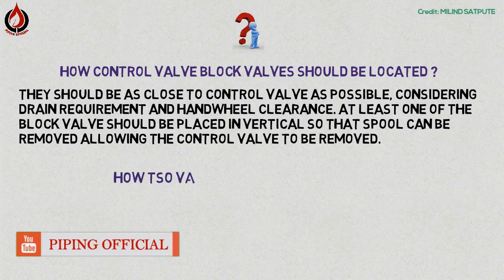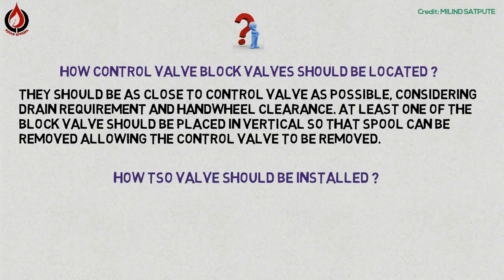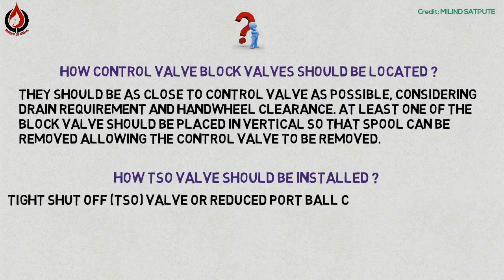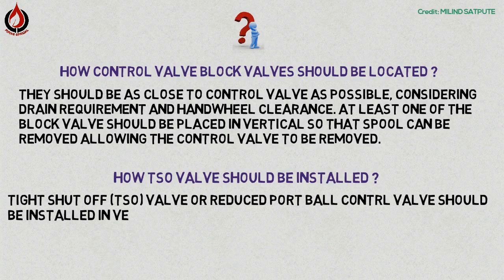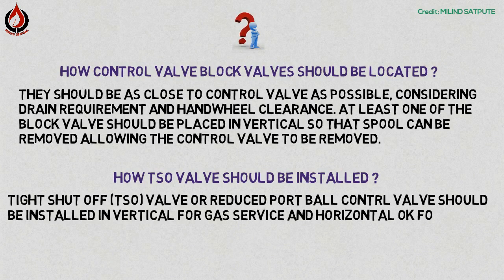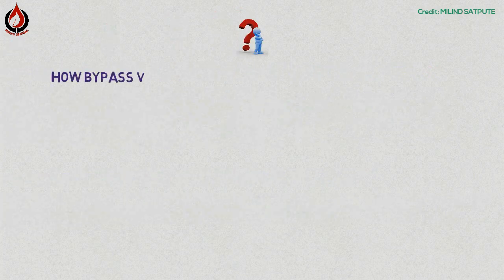How should a TSO valve be installed? Tight shut off TSO valve or reduced port valve control valve should be installed in vertical for gas service and horizontal is OK for liquid service. How should the bypass valve in a control station be located?